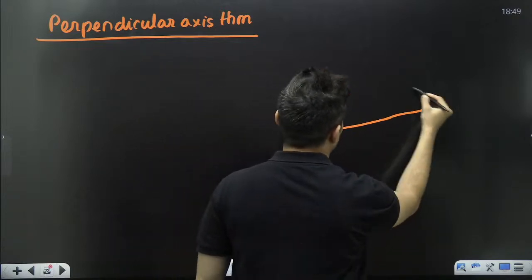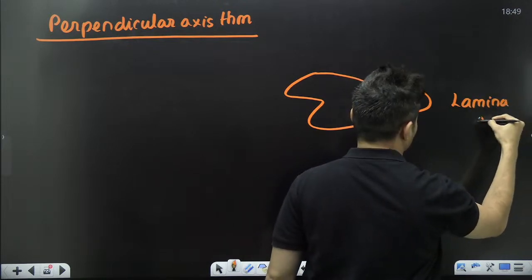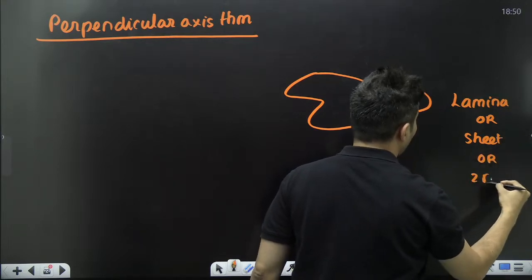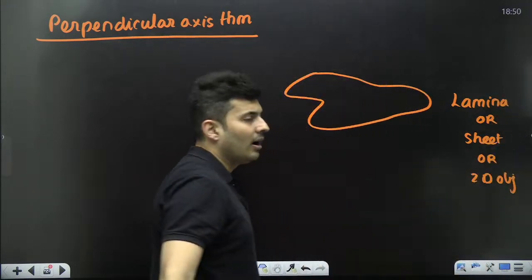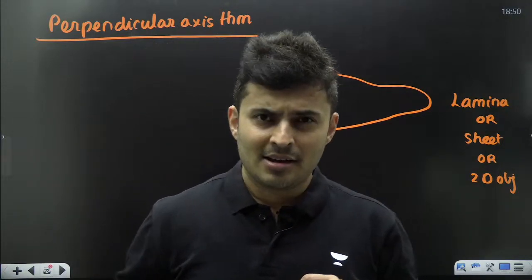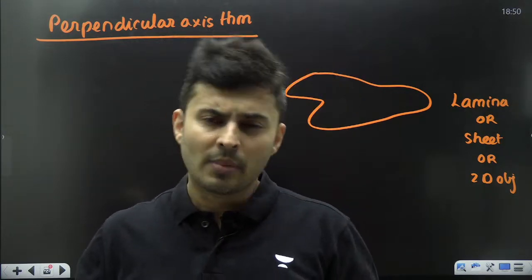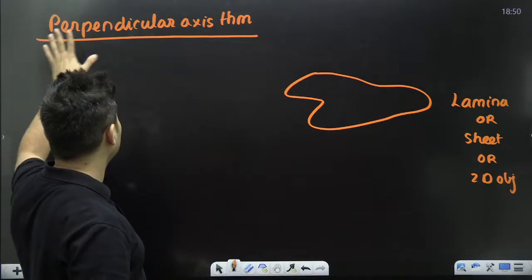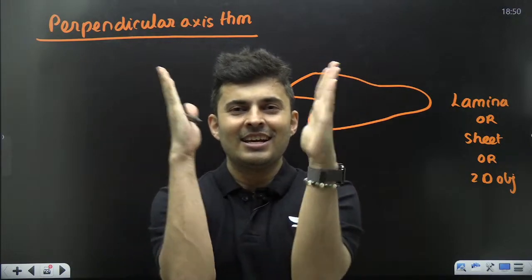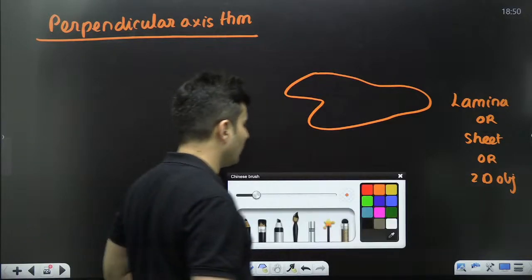So imagine you have some lamina. Lamina means a sheet, a two-dimensional object, like a plate, disc, ring, right? A cutout of some shape. These are laminar objects. Understood? Now, like the name suggests, perpendicular axis theorem. So there will be some axes which are perpendicular to each other rather than being parallel. So how are these axes? Let's have a look.